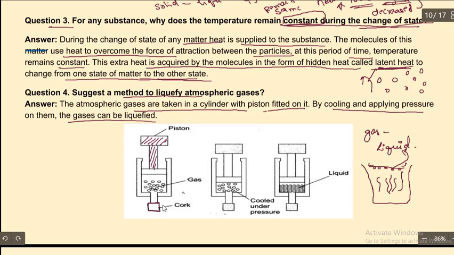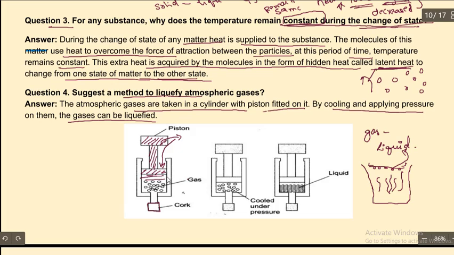Cork is nothing but a small cap-like thing. The piston is going to move. If we hold it here and pull up, it comes up, and if we pull down, it moves down like this.